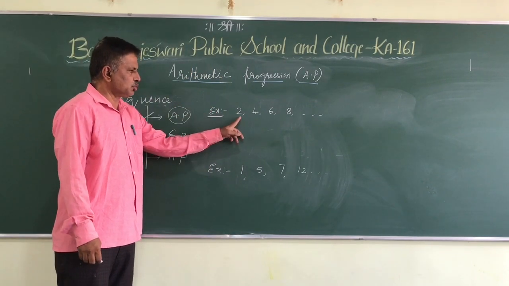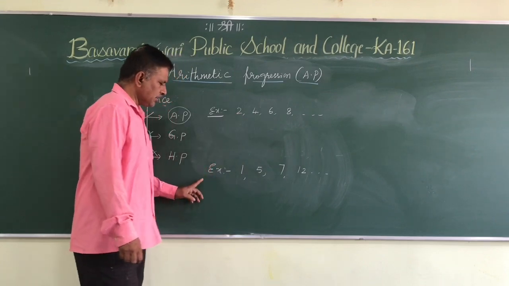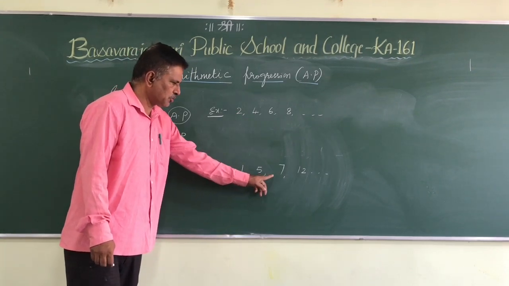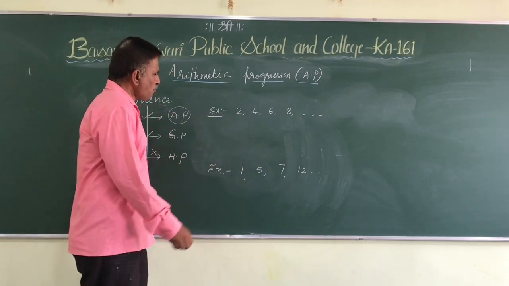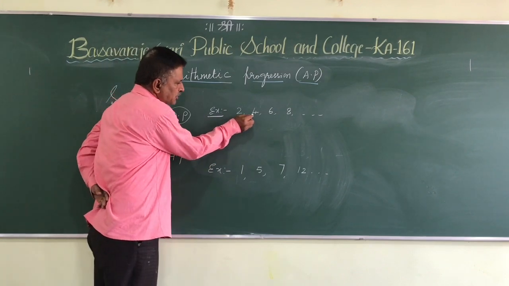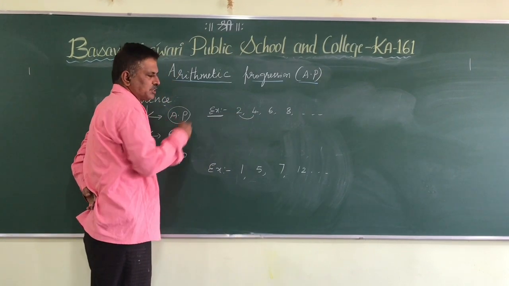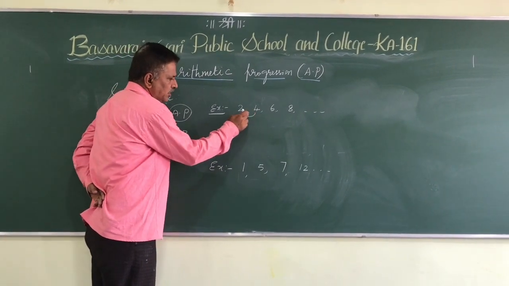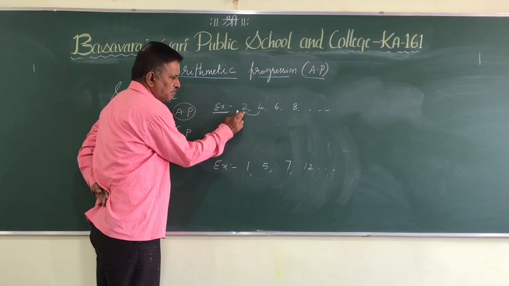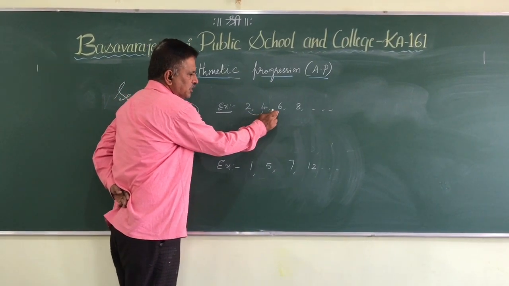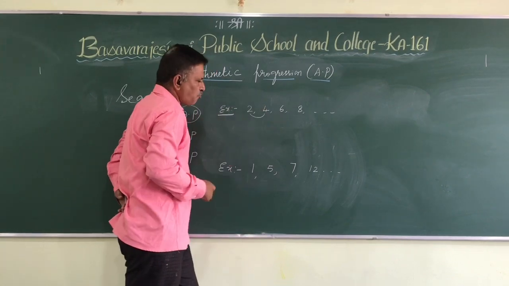The first sequence is 2, 4, 6, 8. The other sequence is 1, 5, 7, 12, etc. Suppose I find the difference between the terms of the sequence. This is the first term, this is the second term, this is the third term, this is the fourth term.